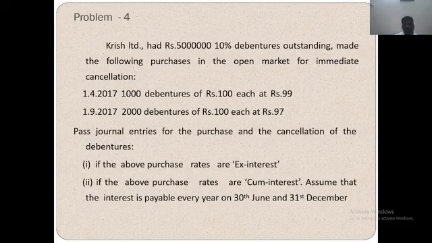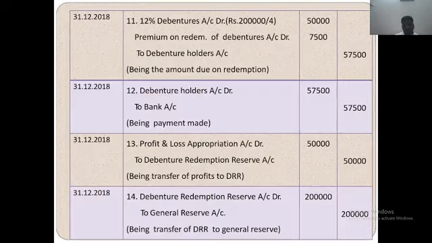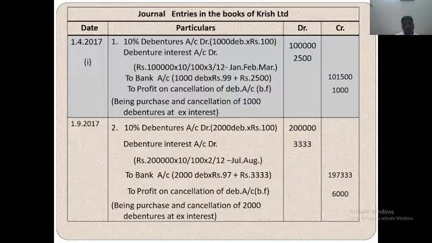The interest is due on every 30th June to 31st December only. So April, May, June, only 3 months interest. The per annum interest is 10%. So on 1 lakh at 10%, 10,000 rupees. But interest will be allowed only for 3 months, January, February, March. There are 3 months only that will be allowed.